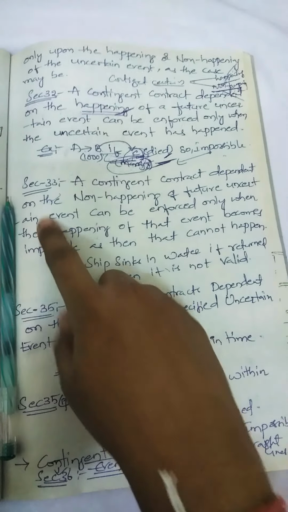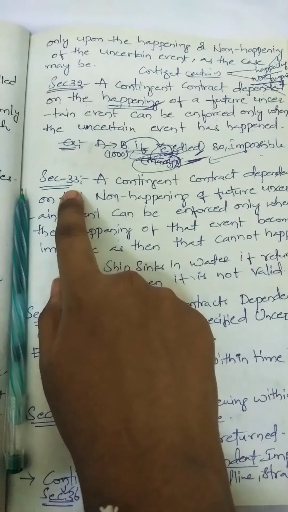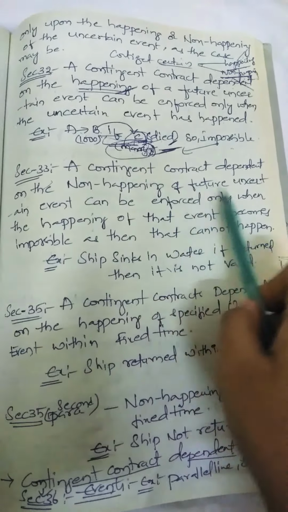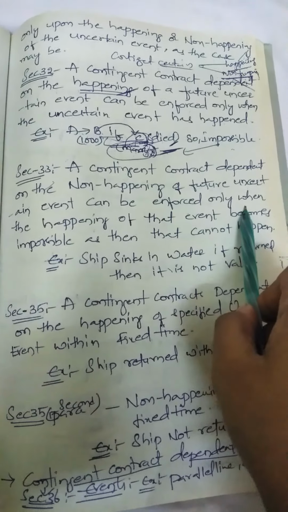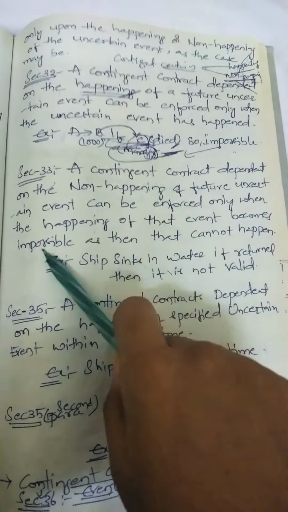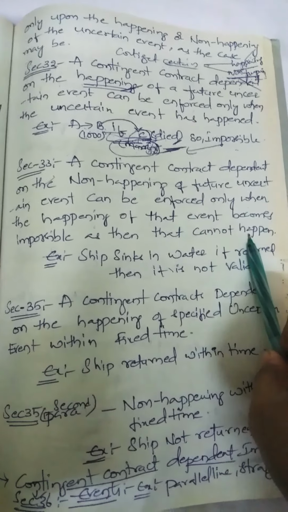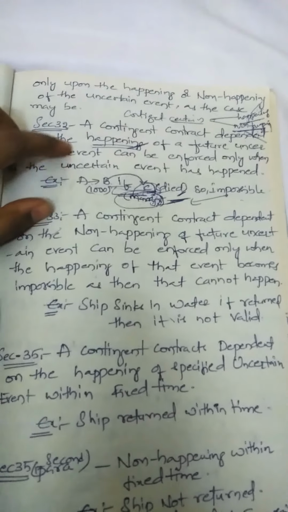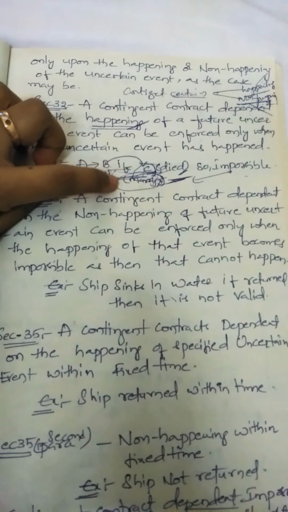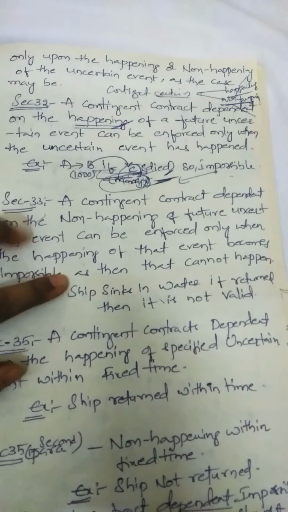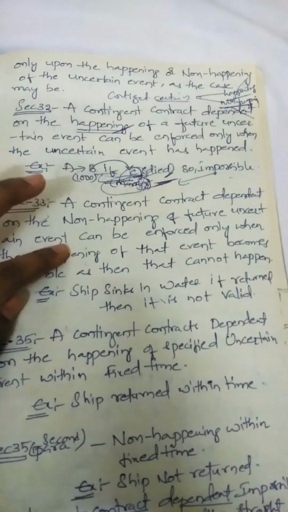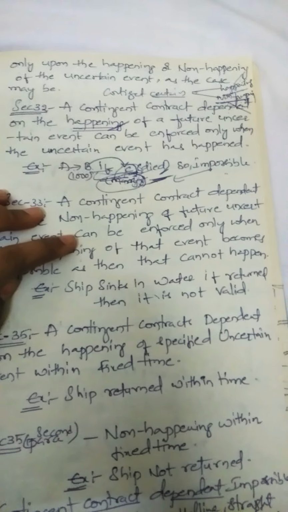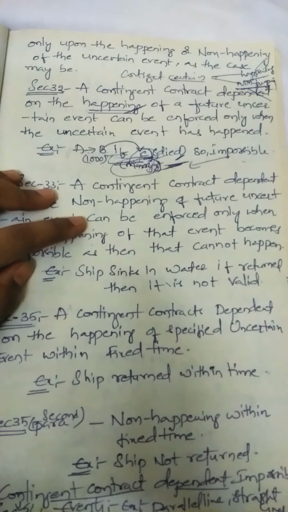Next one is non-happening, which is defined in section 33. It says that a contingent contract depending upon the non-happening of a future uncertain event can be enforceable only when the happening of that event becomes impossible, as then it cannot happen. Consider another example. Here on the basis of non-happening they enter into a contract. The purpose of the contract is non-happening, meaning whatever event they have chosen should not happen.